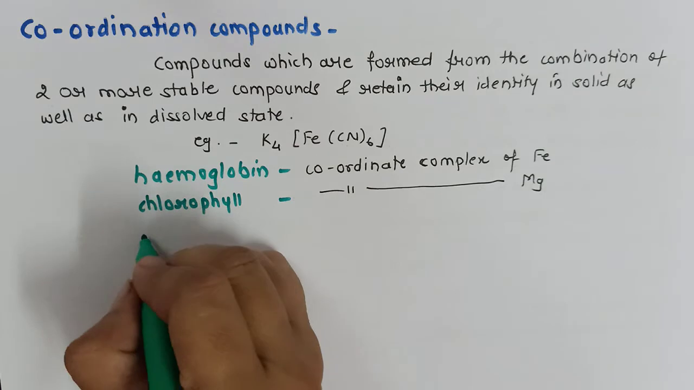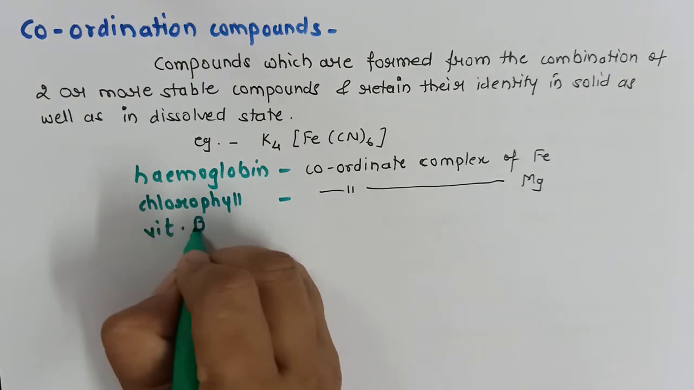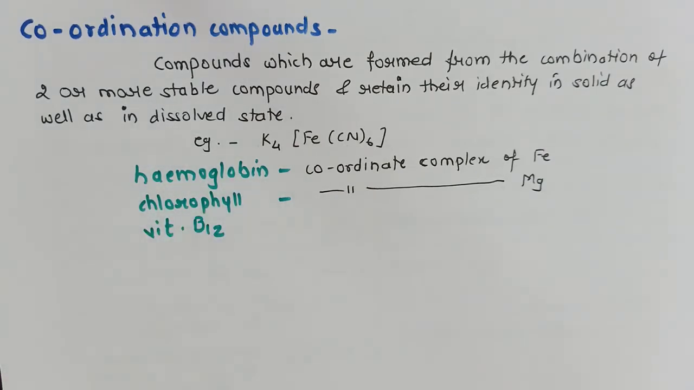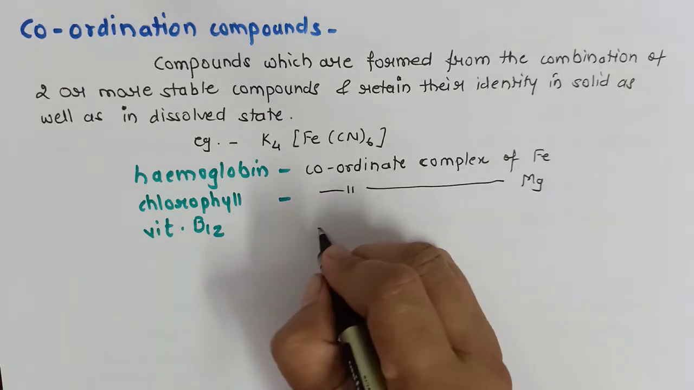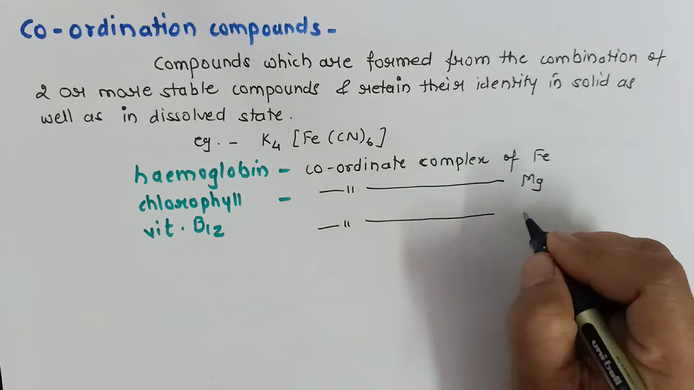Similarly, vitamin B12. Vitamin B12 is one of the important vitamins required by our body. If there is a deficiency of vitamin B12, it can lead to deficiency disease. So it is a coordinate complex of cobalt.